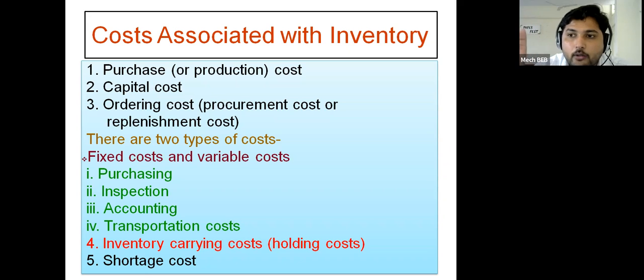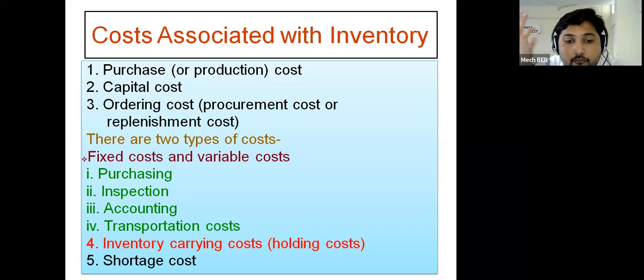Then inspection: after receiving the material and counting it, the quality checking of that particular material is an inspection, and the cost associated with that will be considered an inspection cost. Then accounting: measuring the number of products and keeping them at the proper level will be considered accounting. And transportation cost means transporting the material from one location to another location. So all these costs are involved in ordering cost.